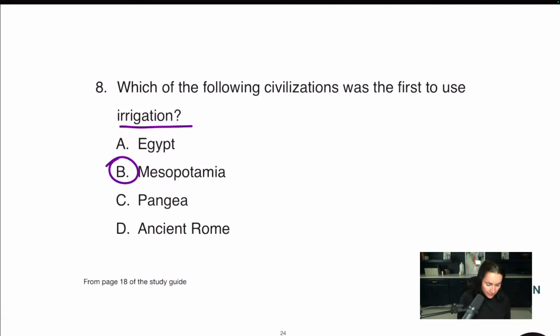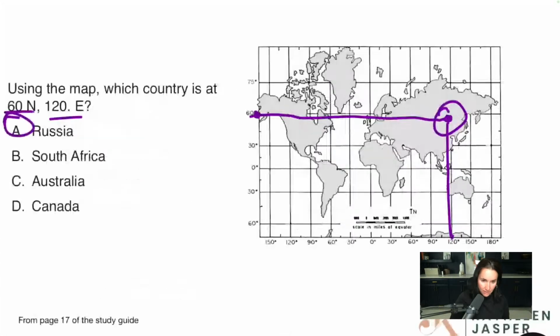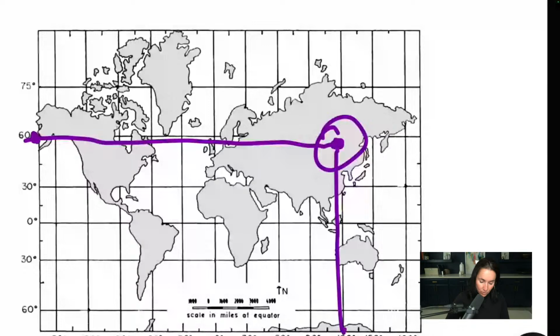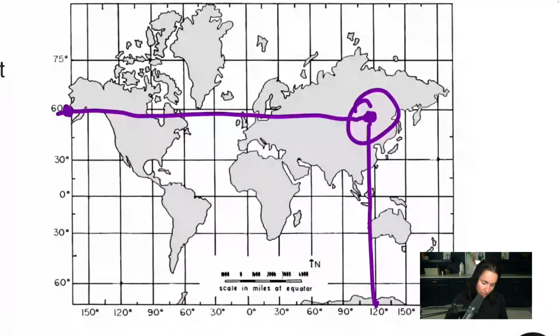All right. Let me go back to this. We can use this map here to talk about Mesopotamia. Let me zoom in even more. Can I zoom in? Nope. That's as far as I can zoom in. All right. Mesopotamia is, and again, it's not going to be perfect, but it was right here. It's called the Fertile Crescent, and it is the cradle of civilization. This is where it all started. And this is where farming and